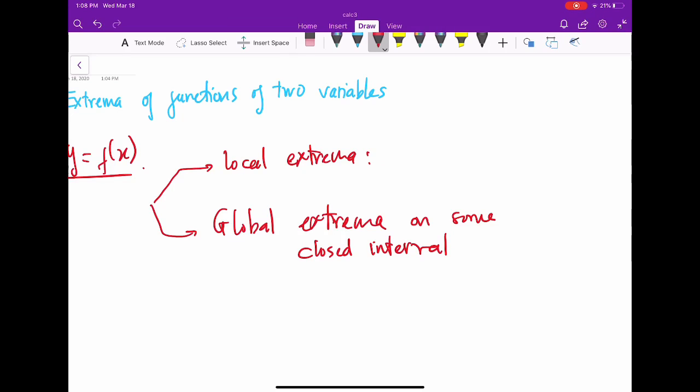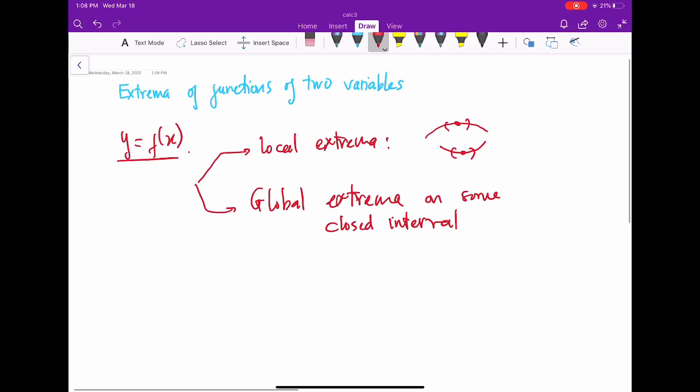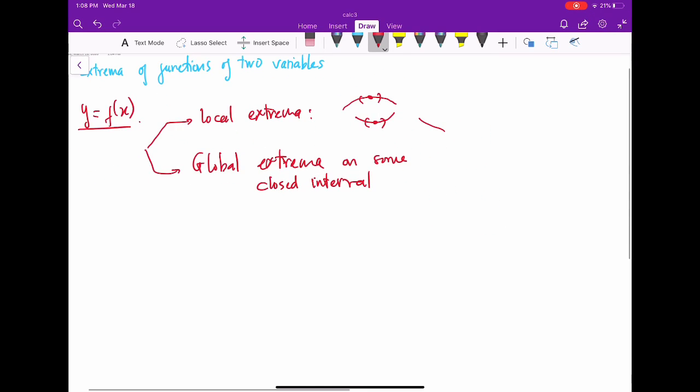And local extrema is about, you might have a maximum in here, you might have a minimum in here, but that is just in a neighborhood of some point. It's just very local. Makes sense? So that's why local extrema. But for both problems, we still need to deal with critical points.